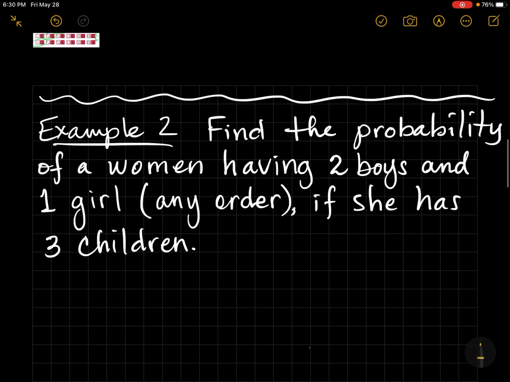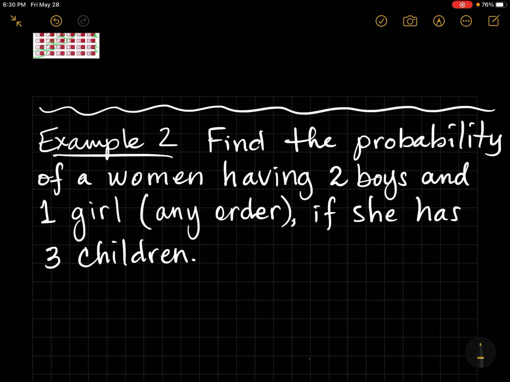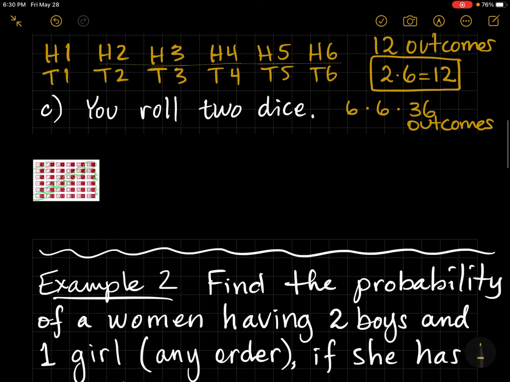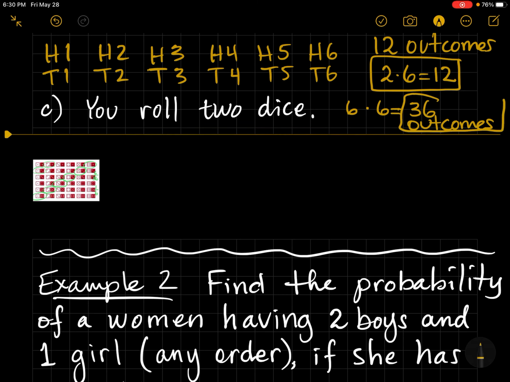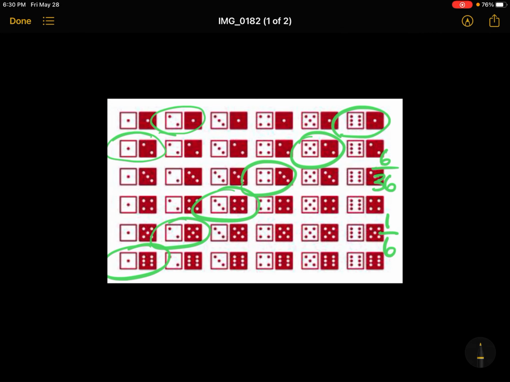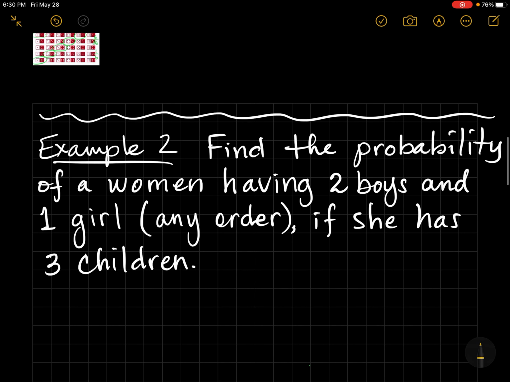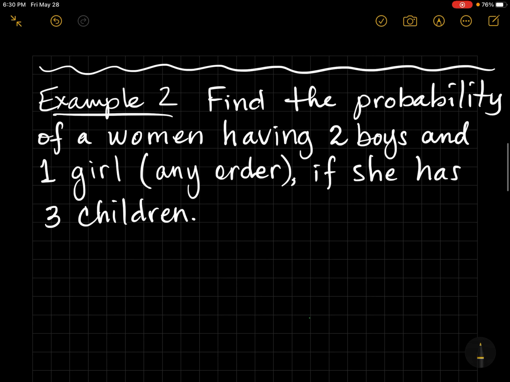So with probability, there's a lot of different things we can calculate. Yeah, 36 outcomes. Wanted to make sure that was really clear. And that picture shows all 36 of the possible outcomes.